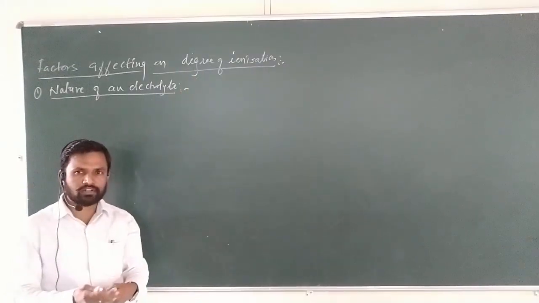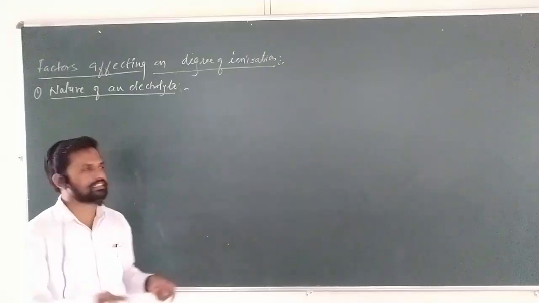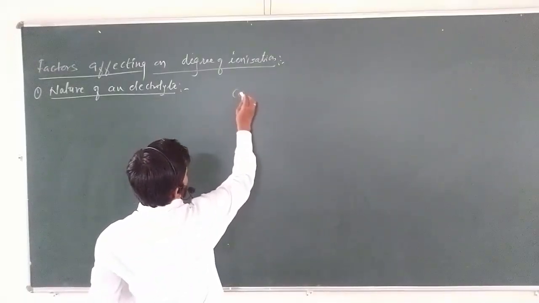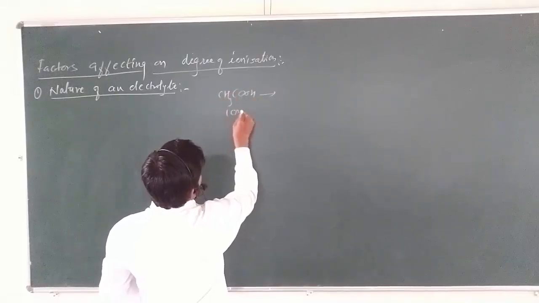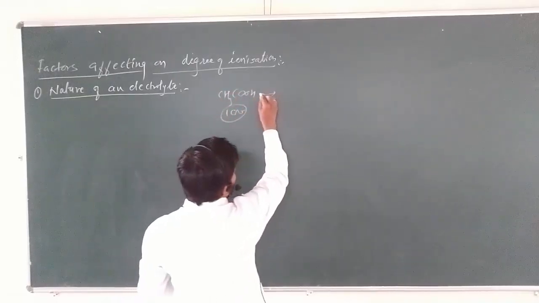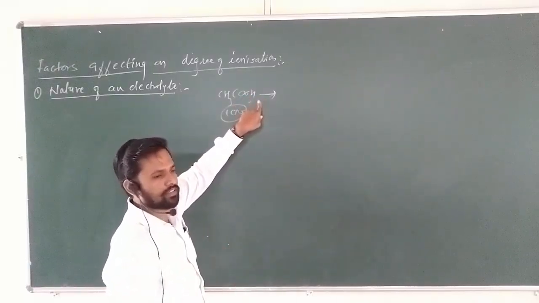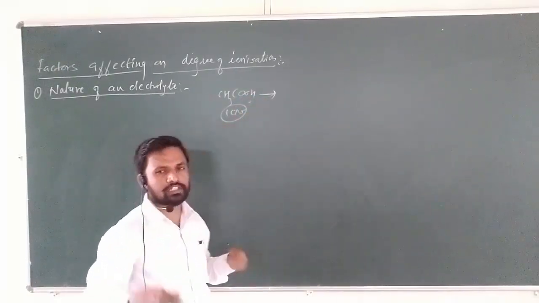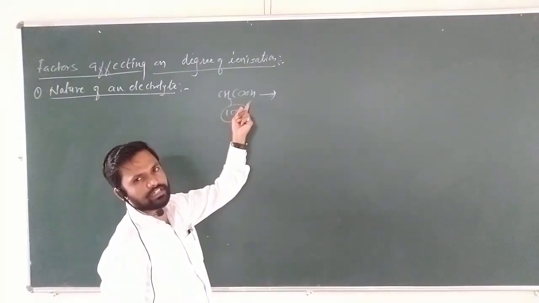If you take a weak electrolyte, what is a weak electrolyte? A weak electrolyte is nothing but partially dissociated. समजा weak electrolyte मध्ये acetic acid घेतला. Suppose I take acetic acid, 100 molecules of acetic acid are taken. What will happen? This is a weak electrolyte. आपल्याला माहिती आहे acetic acid काय आहे तुमचं weak electrolyte. 100 molecule पैकी किती molecule dissociate होणार आहे, ionize होणार आहे out of this 100, as you know, because this is a weak electrolyte.